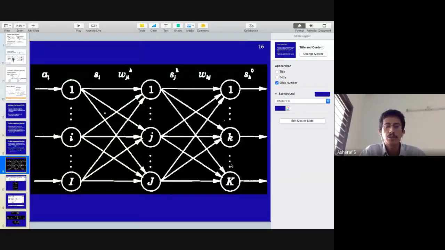Okay, so you see a three-layered neural network over here. We have an input layer called I, an intermediary or hidden layer called J, and an output layer called K. This neural network takes the training set of pairs (a_i, b_i).